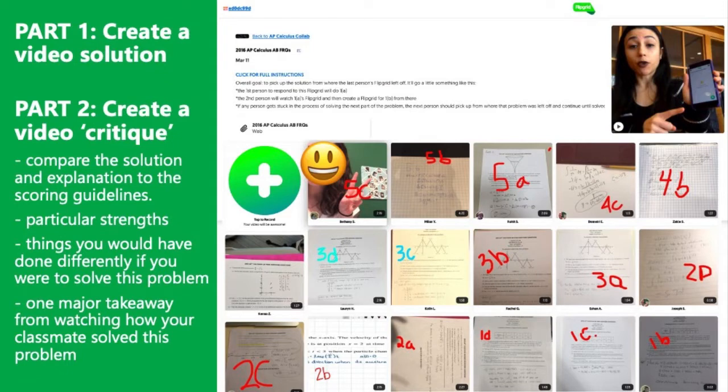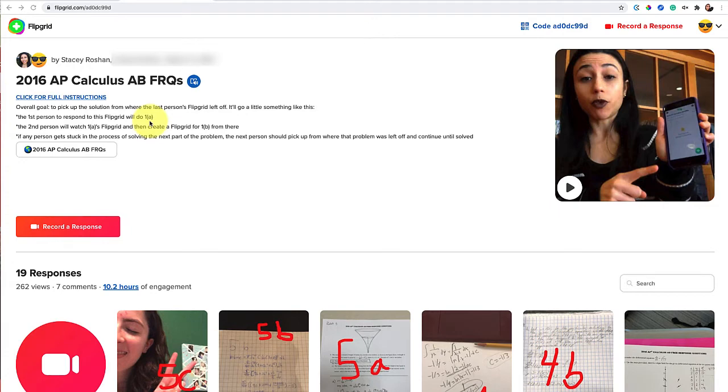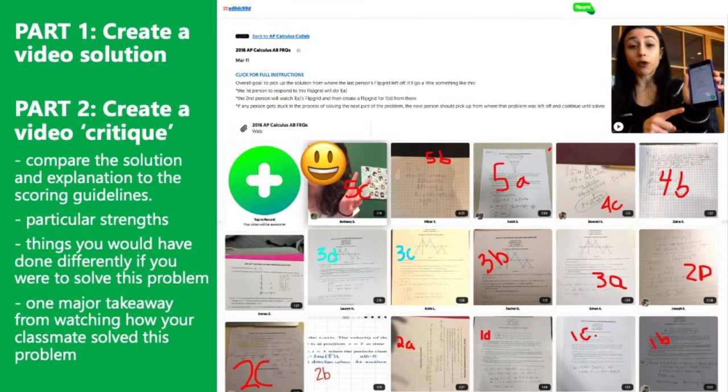We connected with another Maryland school and collaboratively solved a set of AP free response questions. It worked like this. The first person to respond to this Flipgrid did 1A of the problem. So they would click on the actual problem, which opened up the AP problem set, which has multi-part problems. So person 1 did 1A, then person 2 would do 1B, person 3 would do 1C, and it goes from